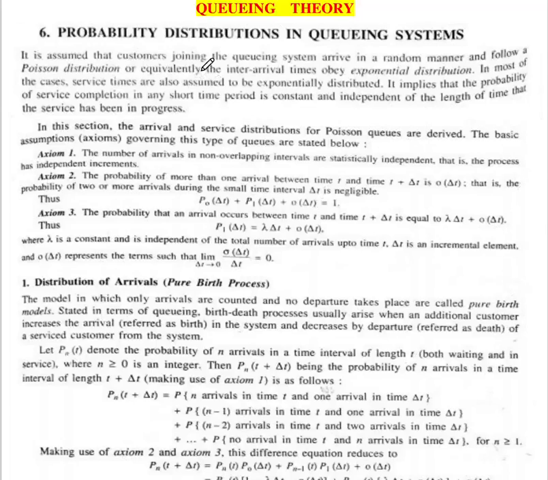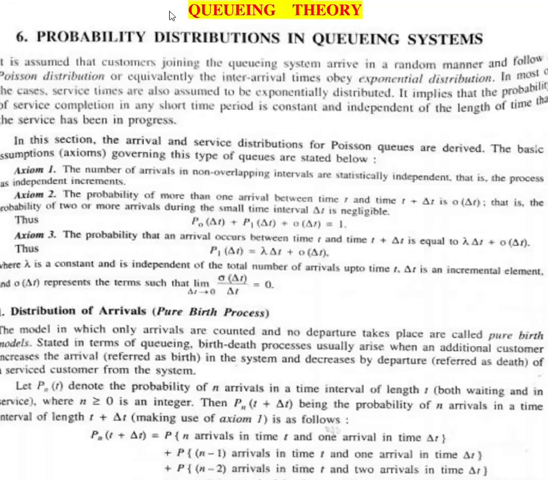The second axiom: the probability of more than one arrival between time t and time t plus delta t is O of delta t. That is, the probability of two or more arrivals during the small time interval delta t is negligible.